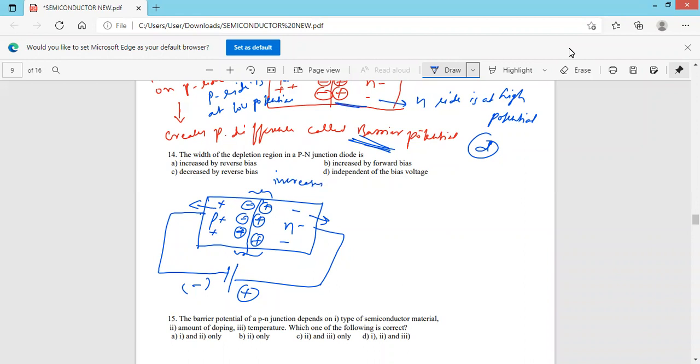So in forward bias, the width of the depletion region decreases because the holes and electrons start to move towards the junction. As a result, there is pressure on the depletion region and its width keeps decreasing and becomes zero at one point. As a result, current will start to increase linearly. But in case of reverse bias, holes and electrons are moving away from the junction. As a result, more space is available for the formation of immobile ions, hence the width of the depletion region increases. Therefore, option A is the correct answer.